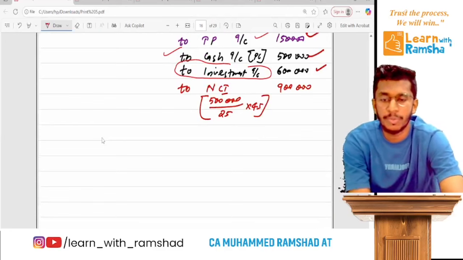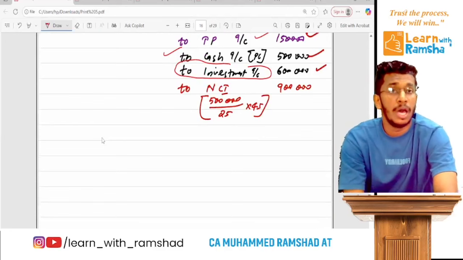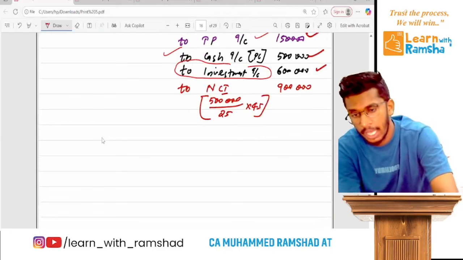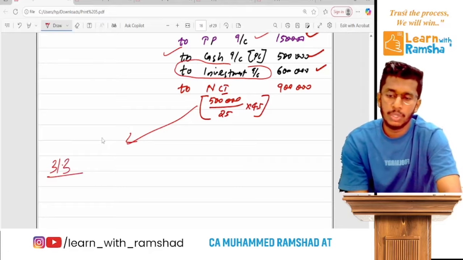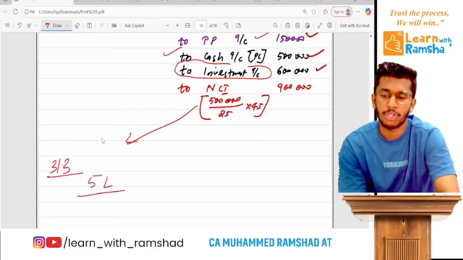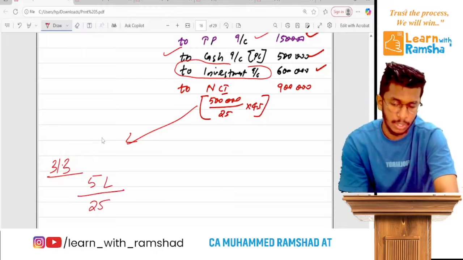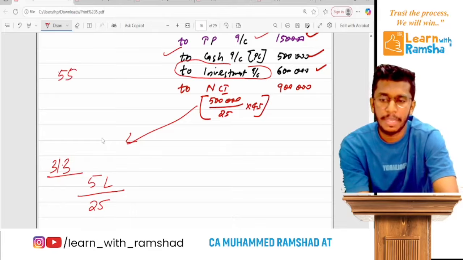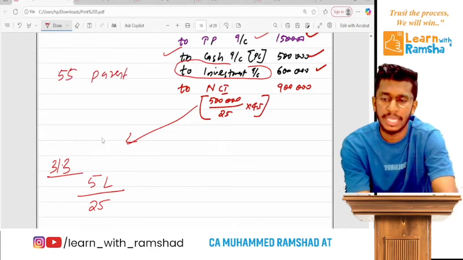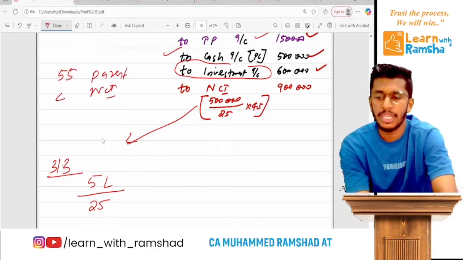Now the NCA. Here the NCA is to be measured based on fair value method. So here, remember, on 31st March, you paid 5 lakh for 25% shares. So, if that is a stake, remember, currently 55% is a parent stake. So, the NCA stake is 45.